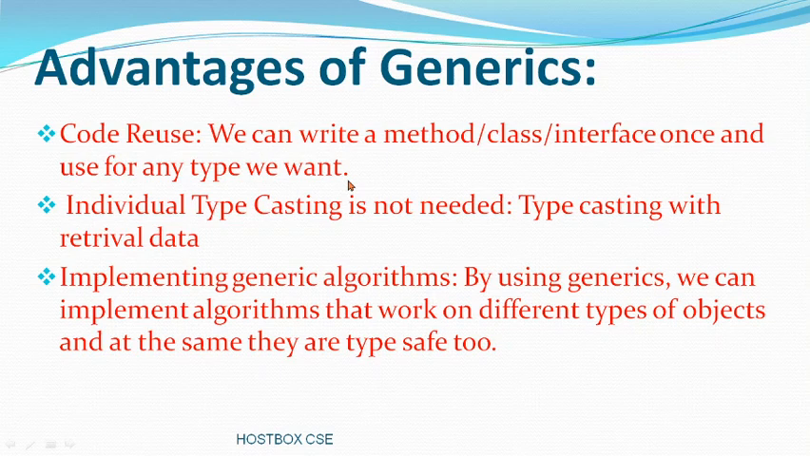Instead of using typecasting, for example, in a program you are using typecasting for converting data types three or four times, but if you go with generics, you have no need to do all this. Directly you can use generics and execute successfully. So you have no need of individual typecasting. Then implementing generic algorithms: by using generics we can implement algorithms that work on different types of objects, and at the same time they are type safe too. So these are the advantages of generics.